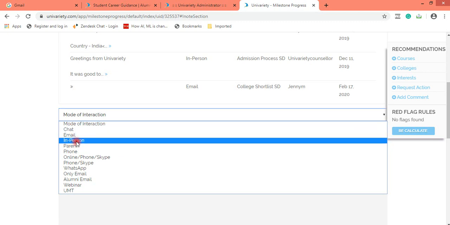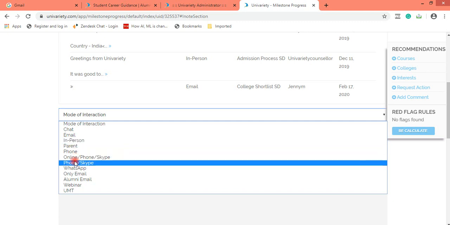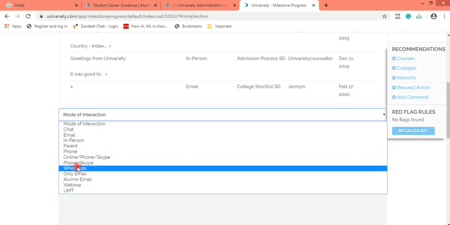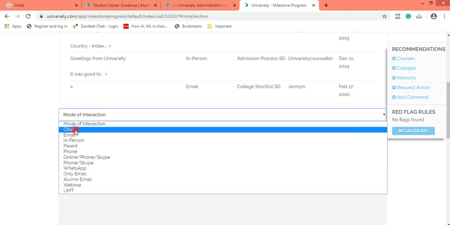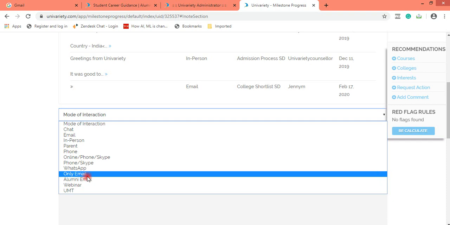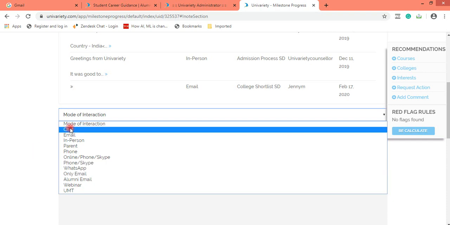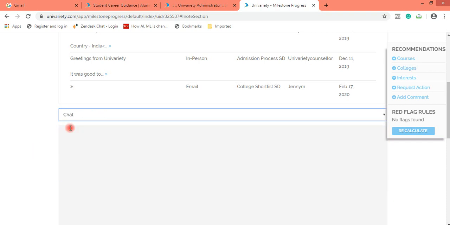If you spoke to the student face-to-face, then you would click in person. And if you are getting in touch with the student via Skype, then you click on phone/Skype. These are generally the three modes of interaction which counselors get to use. So I click on chat,